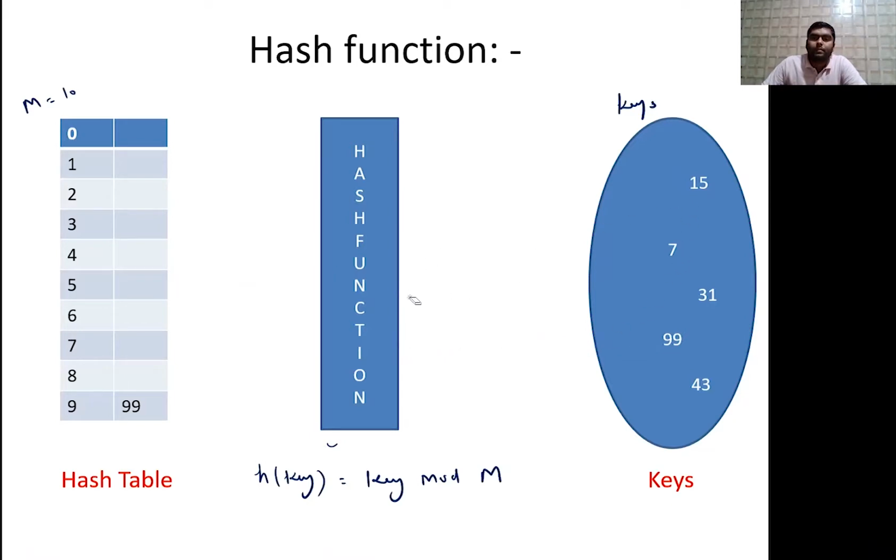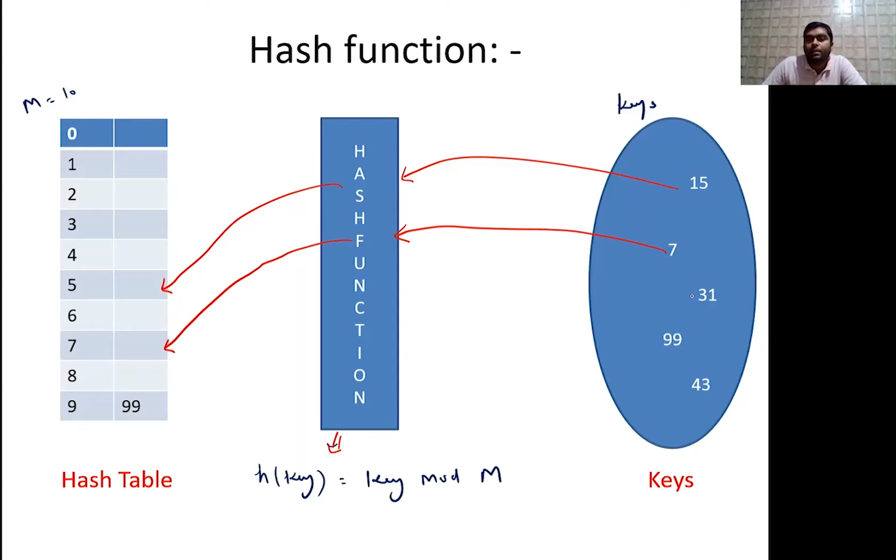For example, so this is the hash function. According to this hash function, this 15 will pass to this hash function and it is mapped to the 5th location, and this 7 is passed here, so this particular key will map to the 7th location, because 7 mod 10 is 7. 31, if you pass 31, it will map to 1, because 31 को 10 से divide करेंगे तो remainder will be 1.